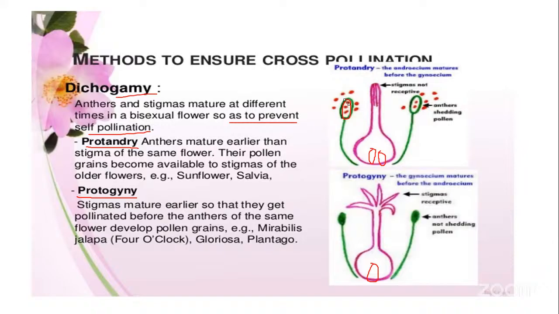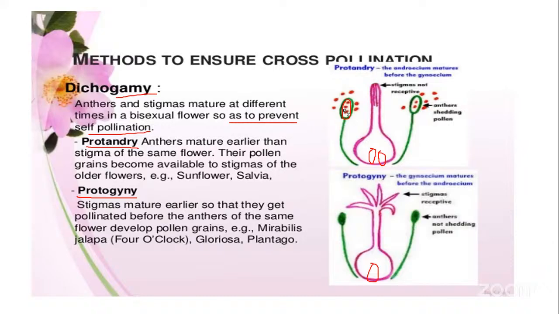That is, the anthers are releasing the pollen grains. But here, the stigma is not ready to accept this pollen grain, because it is immature, it is not yet mature. So it is not accepting. It can't accept the pollen grains of this anther to fall on it. Okay, so such a condition is called dichogamy.